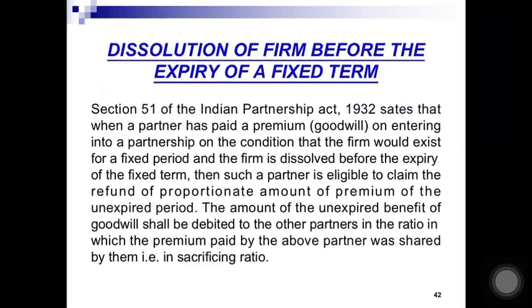Next, dissolution of a firm before the expiry of a fixed term. Section 51 of the Indian Partnership Act 1932 states that when a partner has paid a premium of goodwill on entering into the partnership on a condition that the firm would exist for a fixed period, and the firm is dissolved before the expiry of that fixed period, then such partner is eligible to claim a refund of the proportionate amount of the premium of goodwill, and it shall be debited to the other partners in the ratio in which they have received that premium, that is, in their sacrificing ratio.